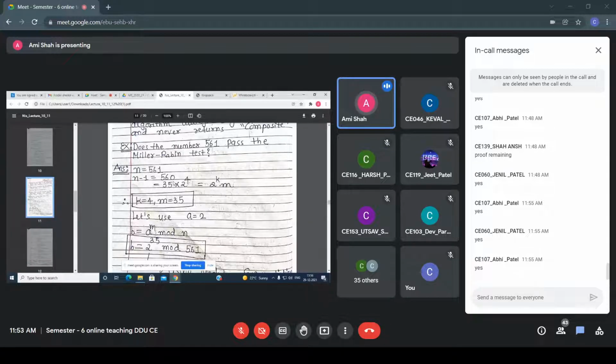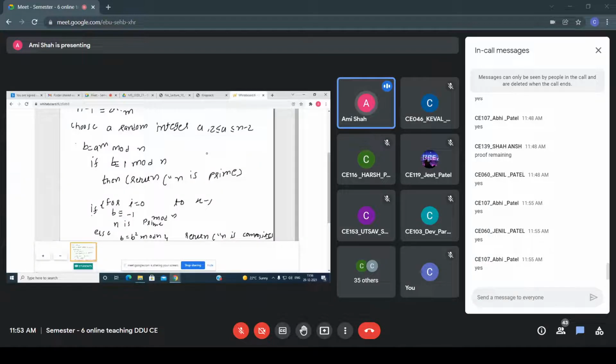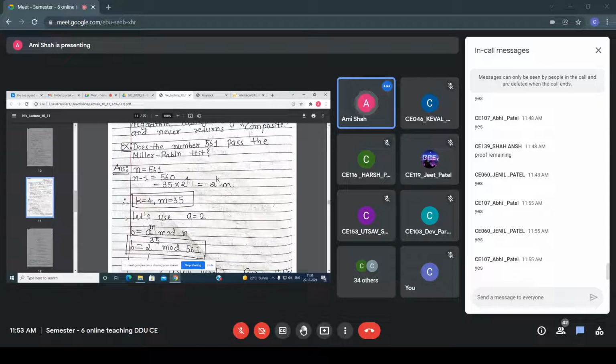Here m is an odd number. So k is 4 and m equals 35. Let's use a equals 2. The first time you run the algorithm, you take the value 2, and then you repeat the algorithm with a equals 3. In this way the calculation is done. So here k equals 4, m equals 35, a equals 2.